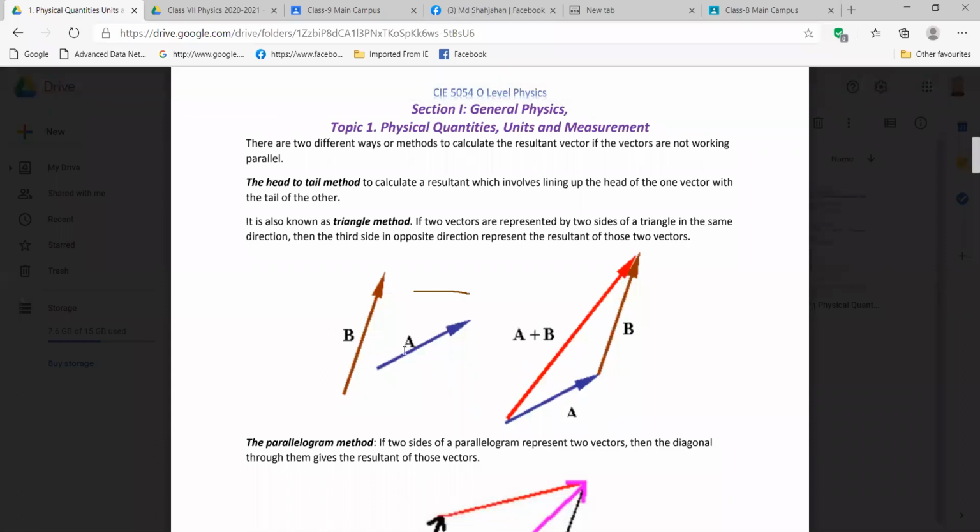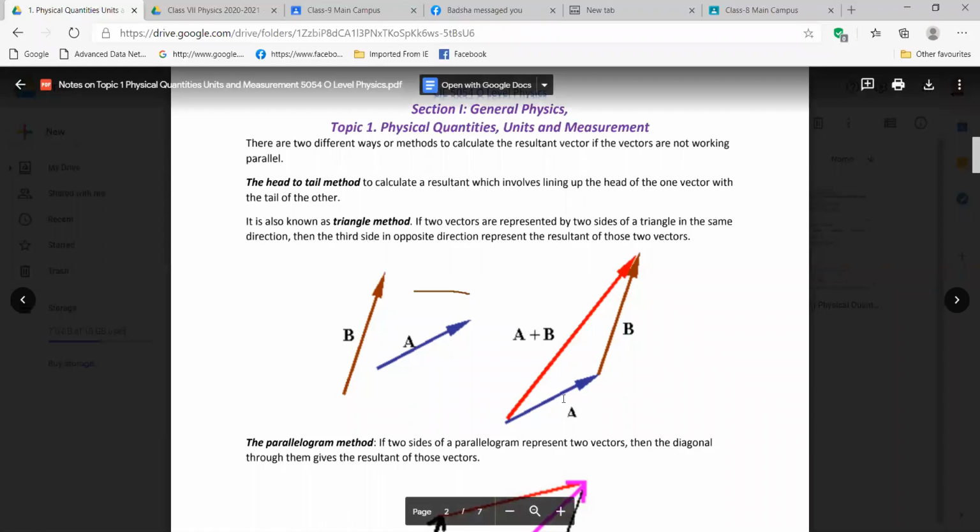And when we are transforming them from one place to another place, we should maintain one thing. Look, this A, when we are redrawing it here with pencil, we are maintaining that they both are parallel.